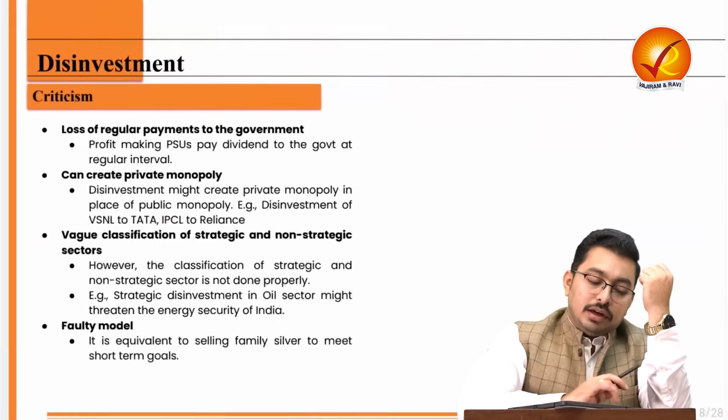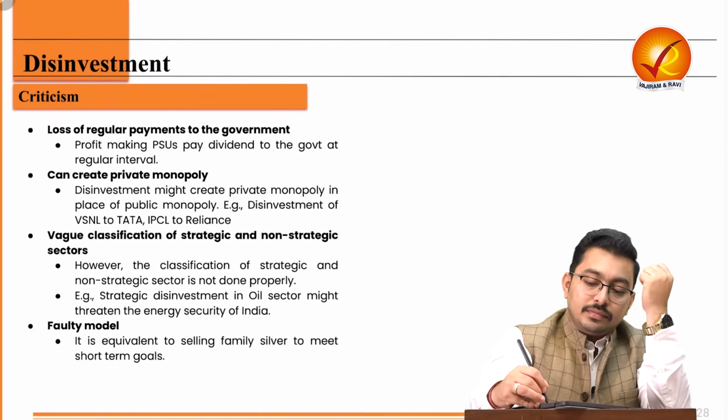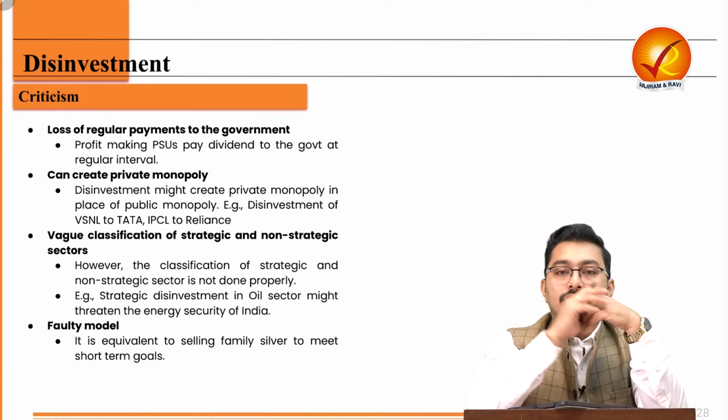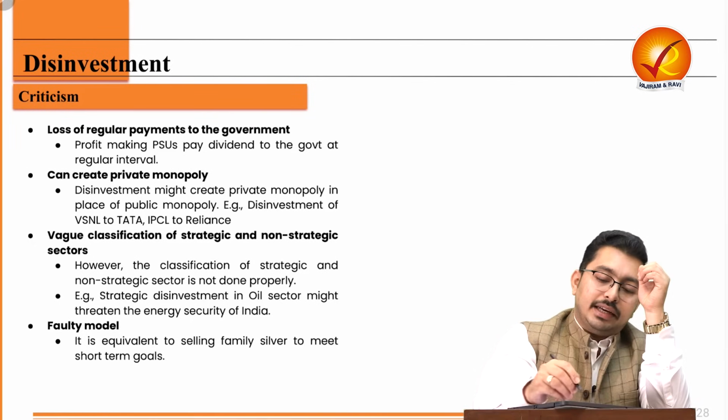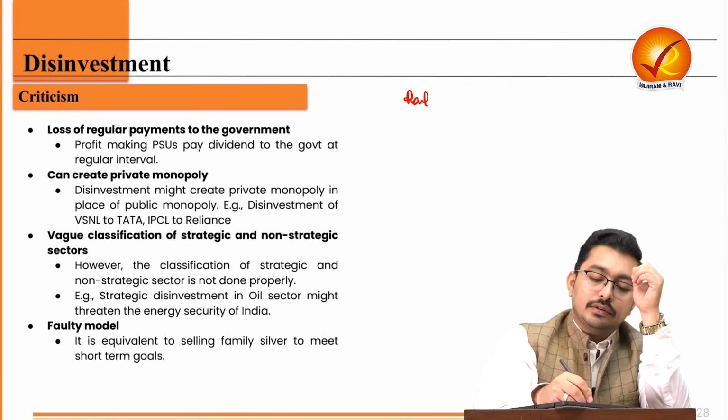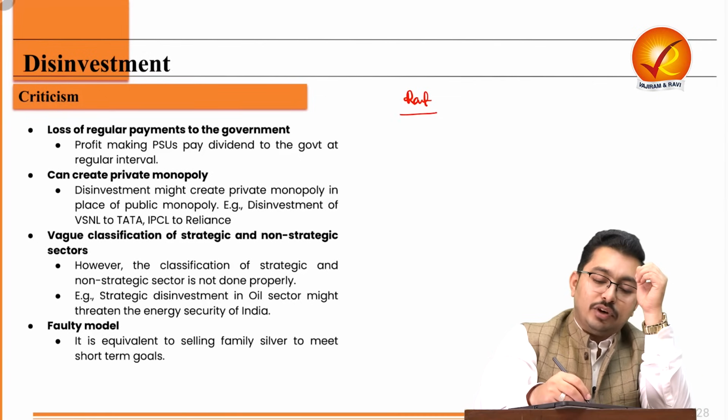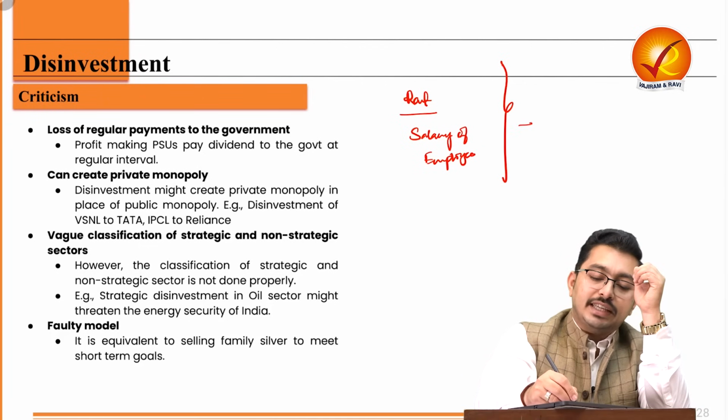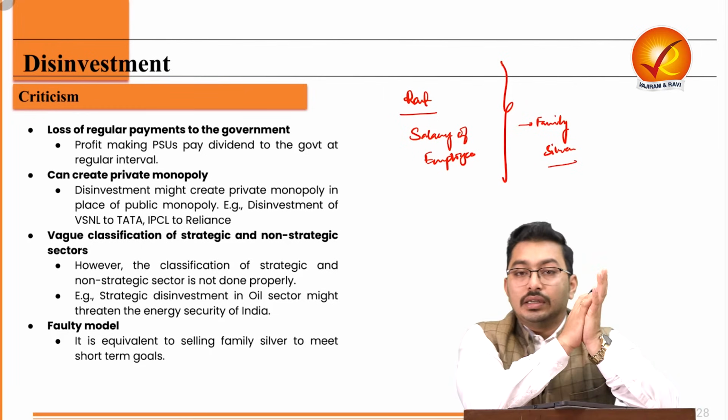Now, what are the criticisms pertaining to this? So, can I say that if to foot my rent and to foot the salary of my employee, we have to sell the family silver, that is poor economics, right?